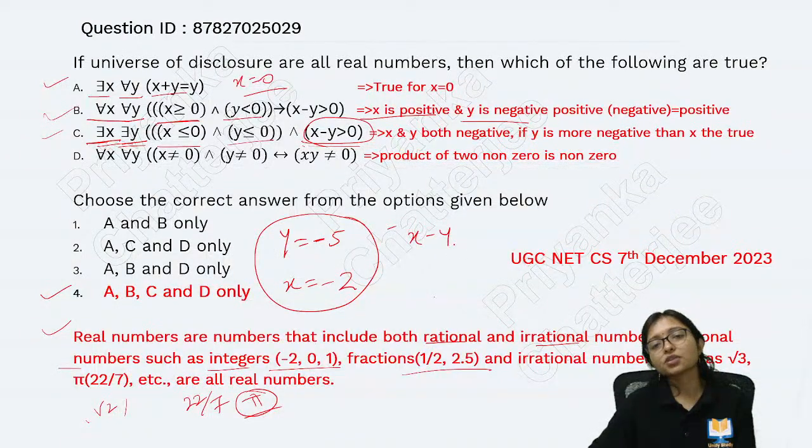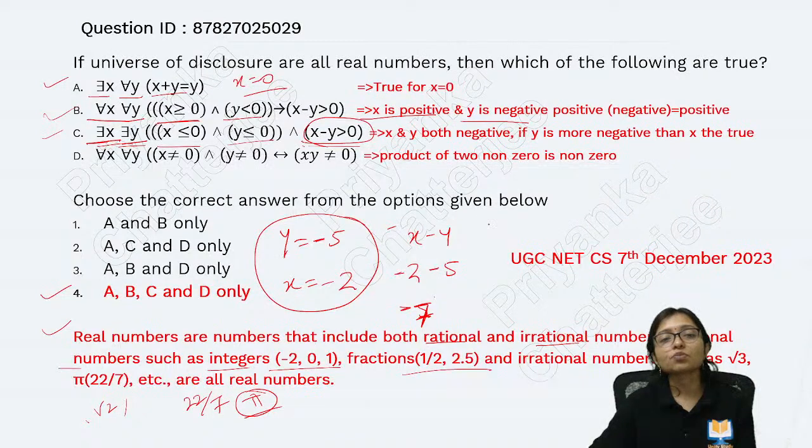Now x minus y. So x is minus 2, y is minus 5. If I am taking that one, because both are negative numbers, then is it coming true? Because minus minus, that is coming minus 7. Now both are negative numbers.